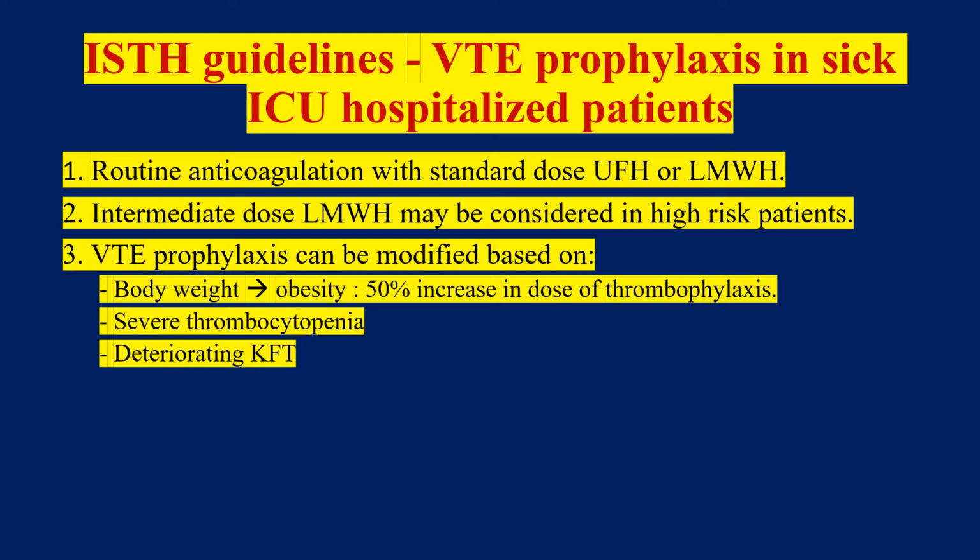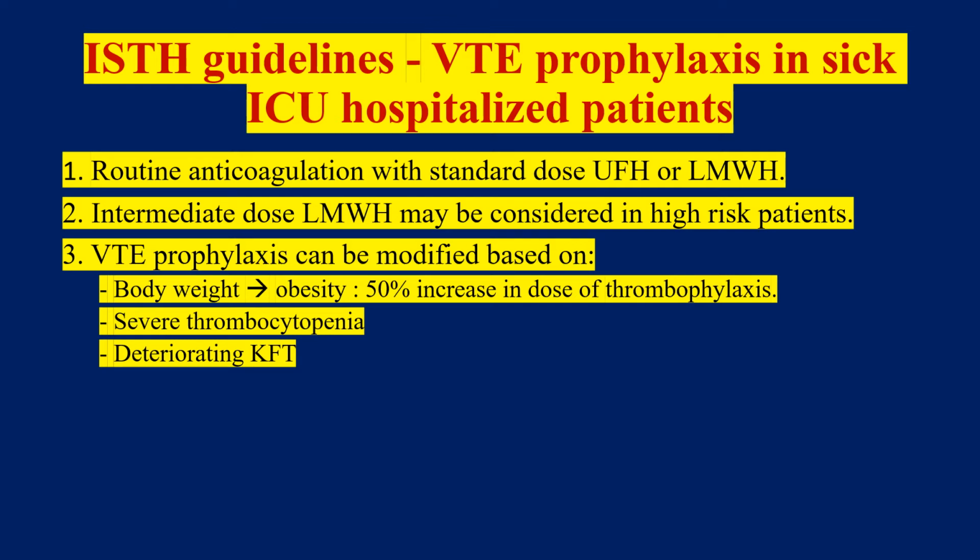These are again international guidelines given by the International Society on Thrombosis and Haemostasis. They put it straightforwardly: venous thromboembolism prophylaxis in sick hospitalized patients. So we are supposed to give thromboprophylaxis to the patients who are admitted in the ICU. And how are we supposed to do it? We are supposed to give routine anticoagulation with standard dose unfractionated heparin or low molecular weight heparin.